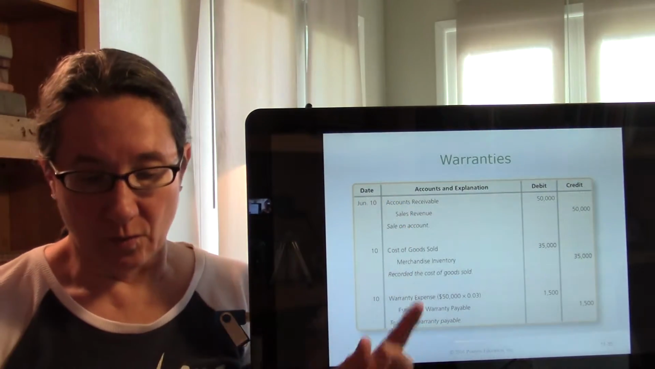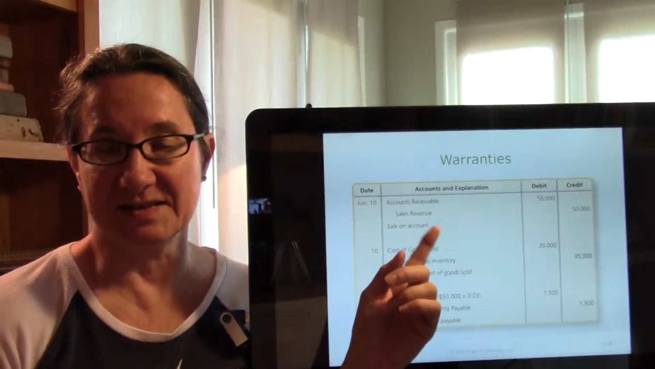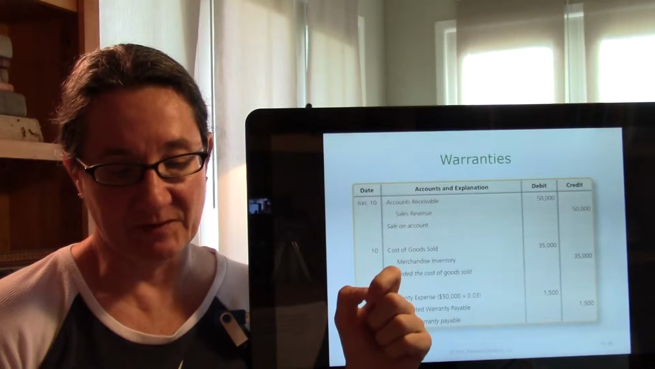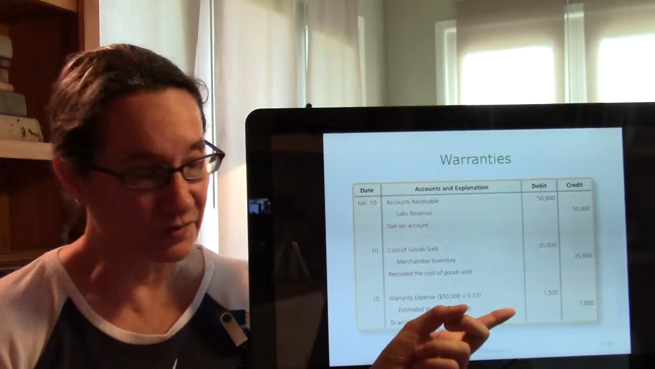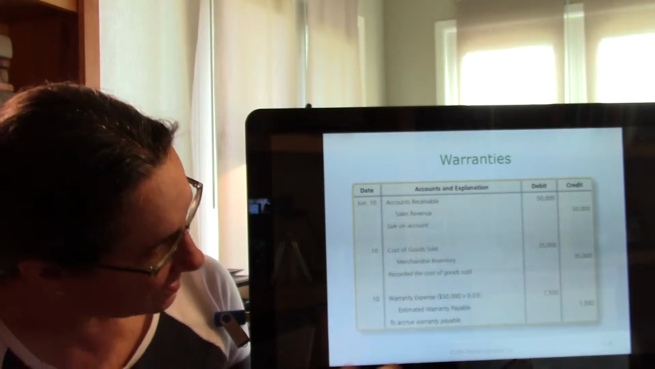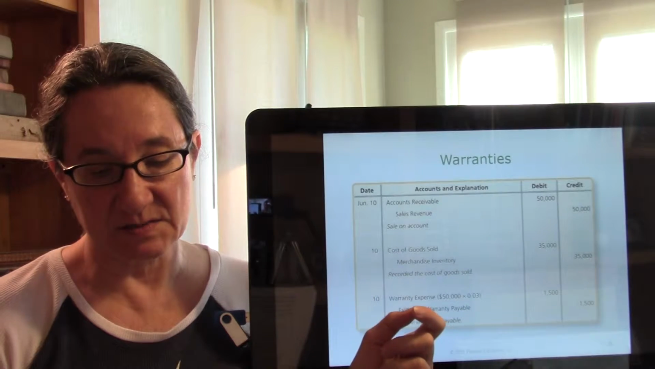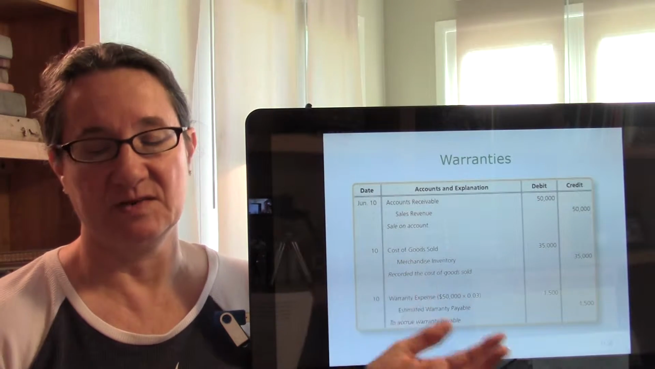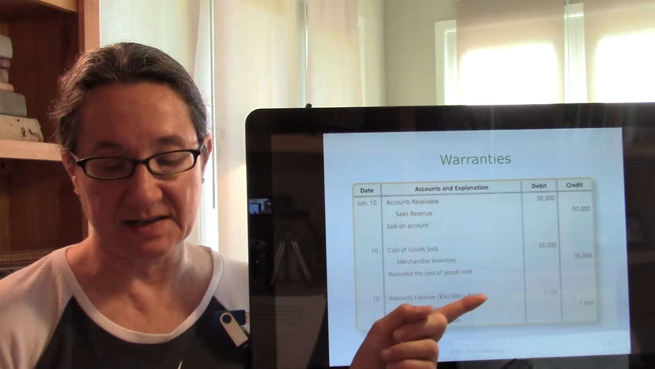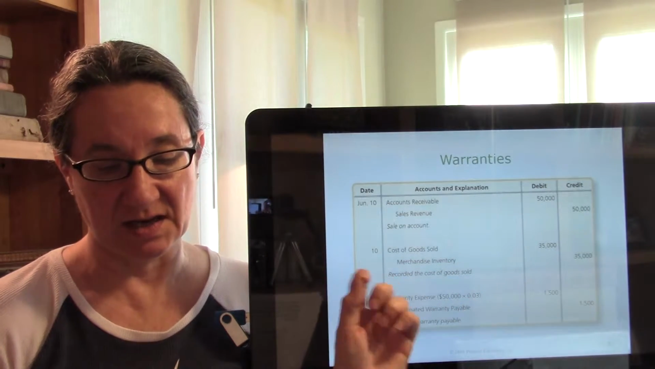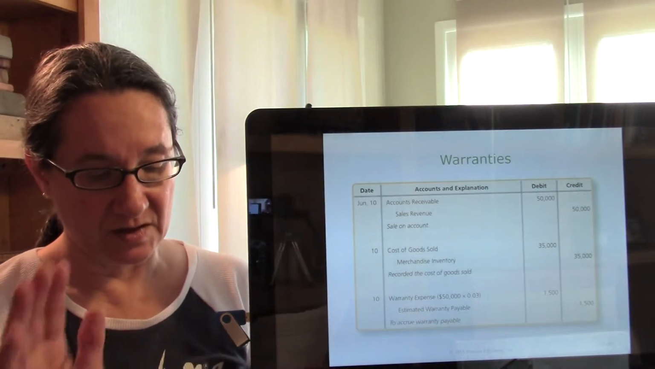So we make our sales. So we have accounts receivable and sales revenue. So that's just a regular straight up thing. We've learned how to do that. Then, because this is merchandise, we have cost of goods sold and merchandise inventory. Then we also put the warranty expense on the books. Warranty expense is an estimate. We decided 3%. So we sold $50,000. So 3% of $50,000 is $1,500. So we take warranty expense and estimated warranty payable. So that goes on the books.